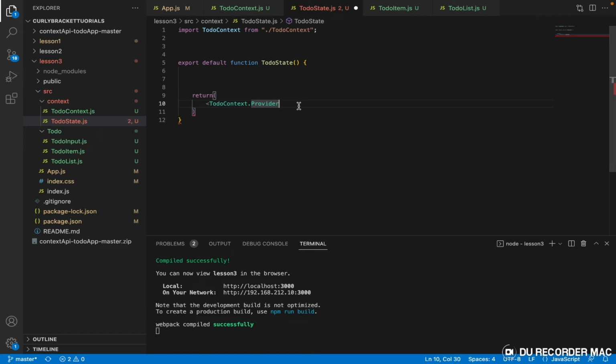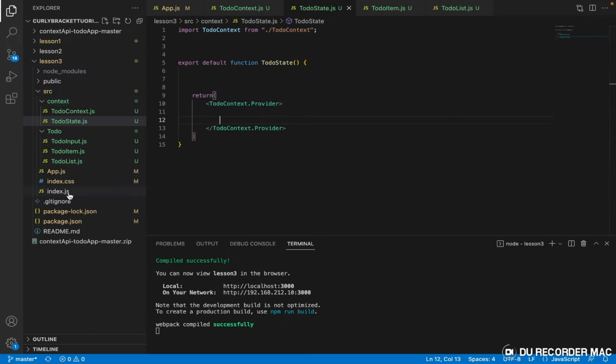The next thing I need to do is to cover this. Let us leave this for now; we're going to come back here. Now that we have this, the next thing we need to do is use this context to wrap our entire application, because every component in this application is supposed to have access to this context. We need to make it possible that every component has access to it.